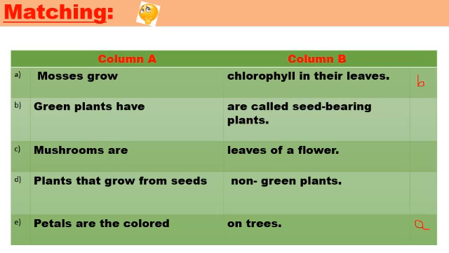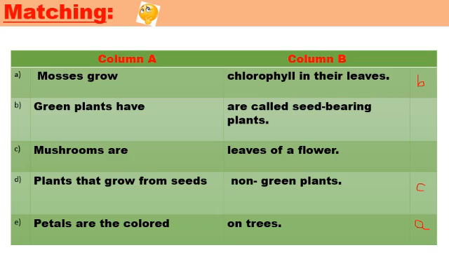Number C. Mushrooms are called seed-bearing plants? No. Mushrooms are leaves of a flower? It is not right. Mushrooms are non-green plants. That's why mushrooms get their food from the soil. We will write here C.